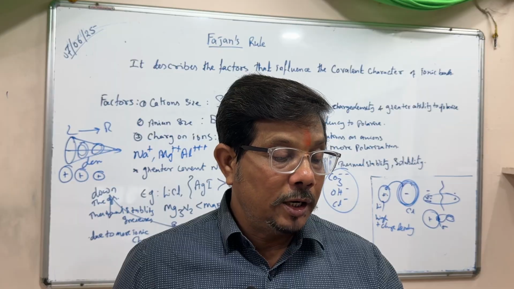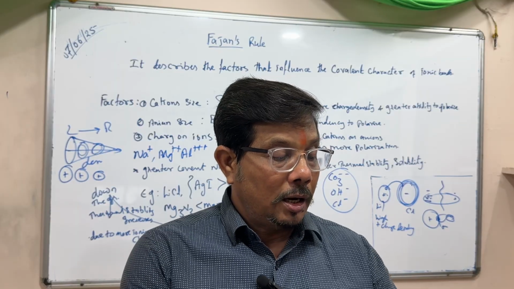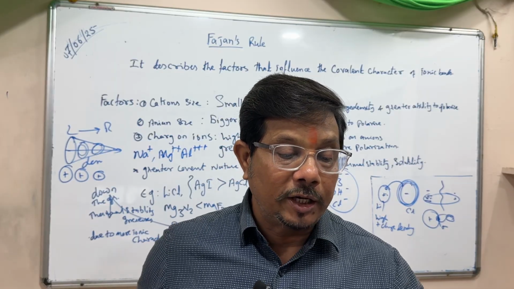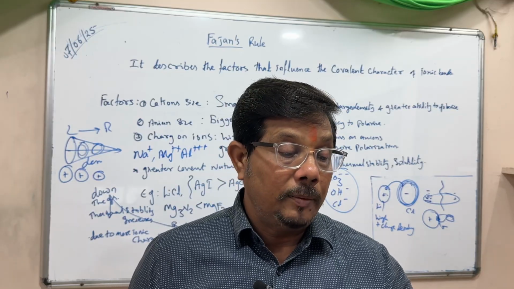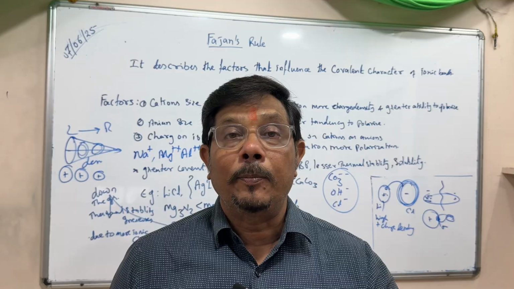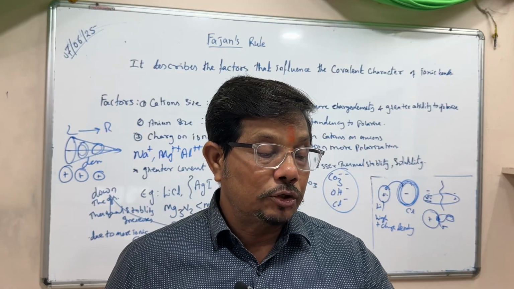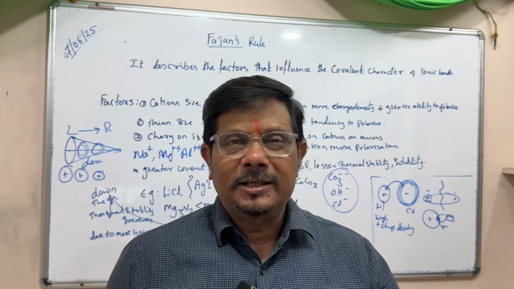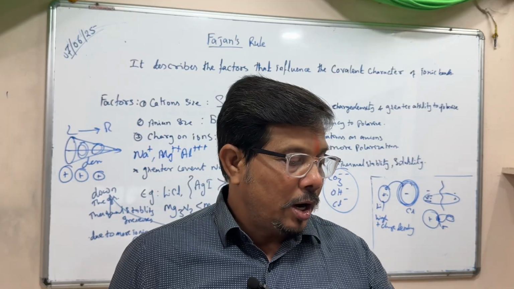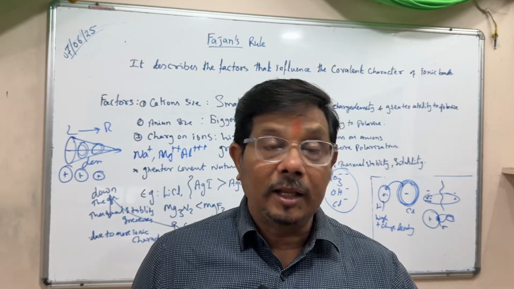What is polarization? In an ionic compound, the positive charge density of the cation attracts the electrons of the anion, distortion takes place and polarization occurs. This distortion gives the bond a partial covalent character, meaning a little sharing is there. Now, what are the factors?